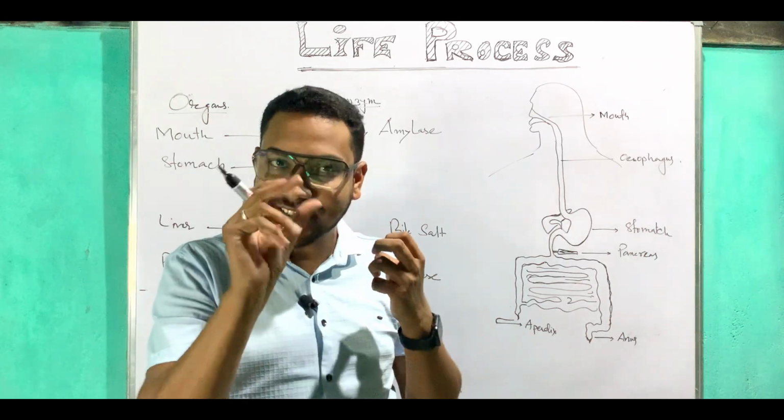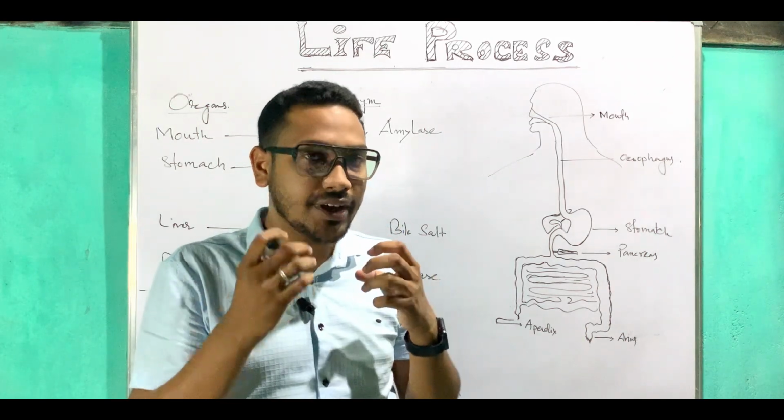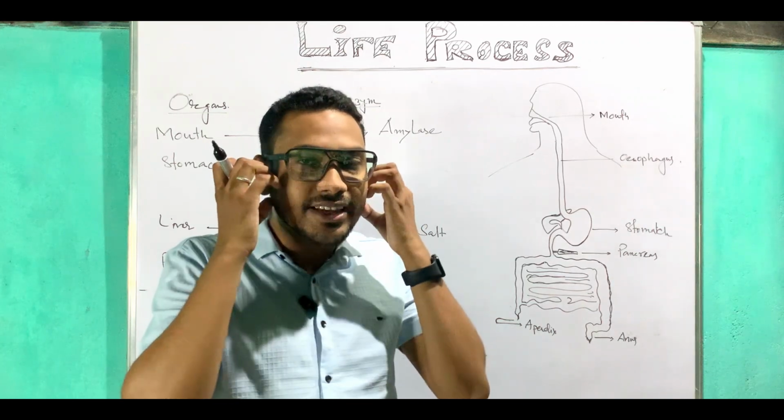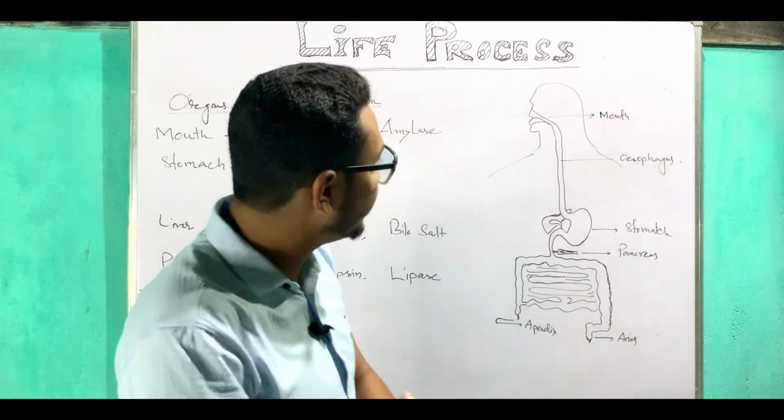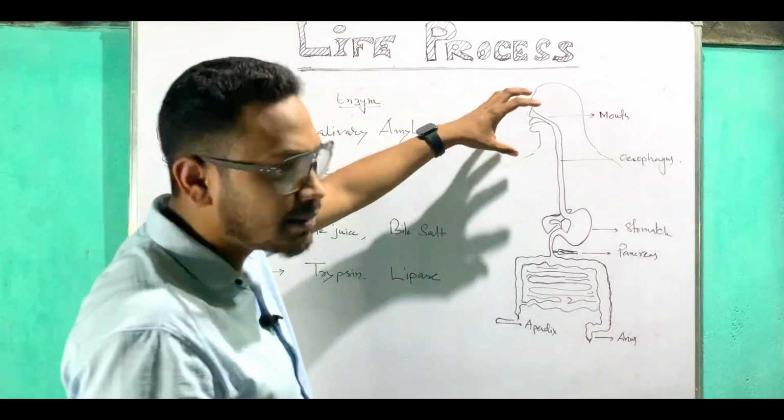Incisor cuts the food and canine tears the food. After the canine there lie some teeth which grind the food, isn't it? They are known as molar teeth. So that helps in the breakdown of the food.